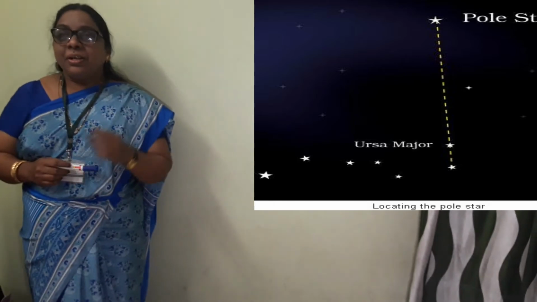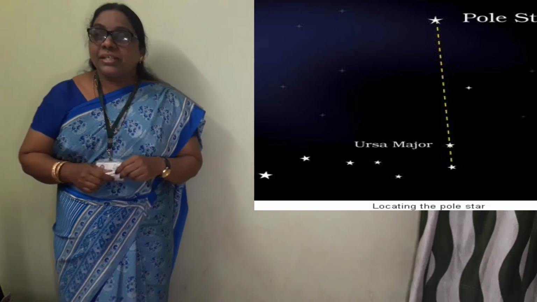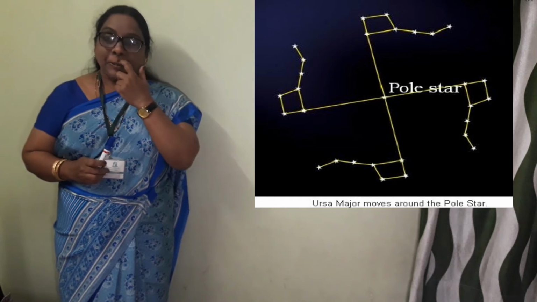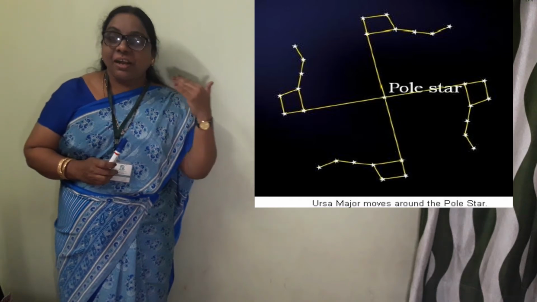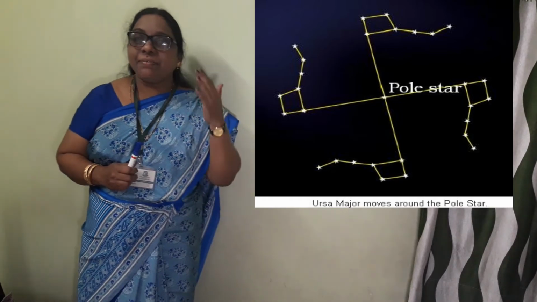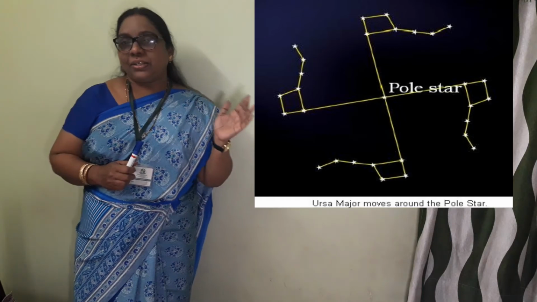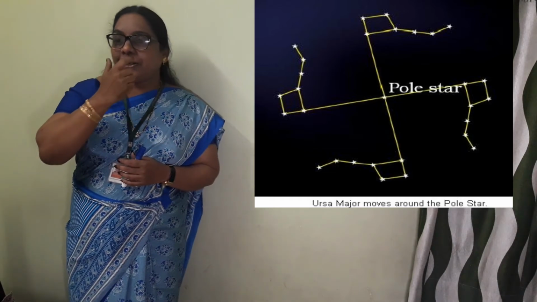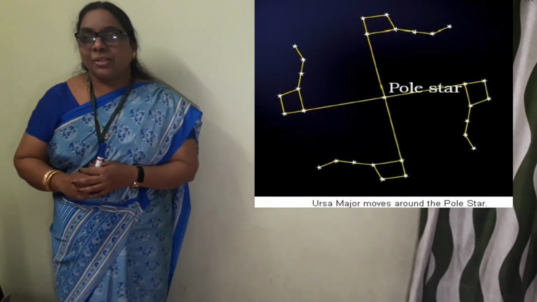So now, when you are observing the sky, just frame two questions: Is Ursa Major revolving around the pole star, or is it just moving from the east to the west? You can make a note. During the night, with the help of your parents, at 9 p.m. during a summer clear moonless night, if you observe, we can very clearly see the pole star in the center and Ursa Major revolving around the pole star.